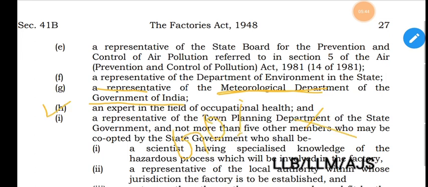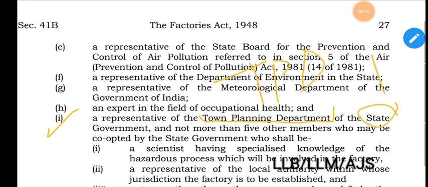Then comes H, an expert in the field of occupational health. Occupational health means the disease which arises out of any hazardous process in industry. So an expert in the field of occupational health. Then I, a representative of the Town Planning Department of the state government. It is state government, not central.